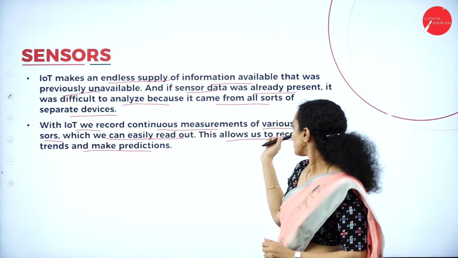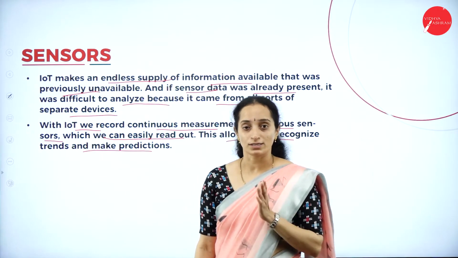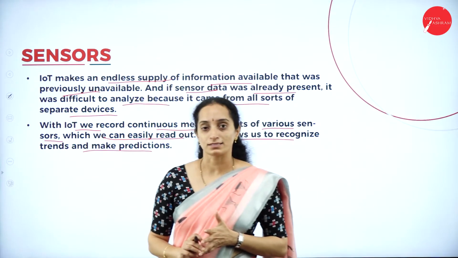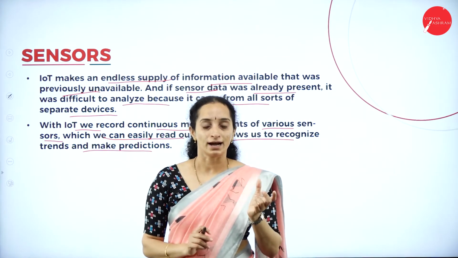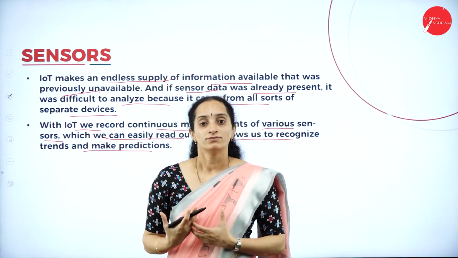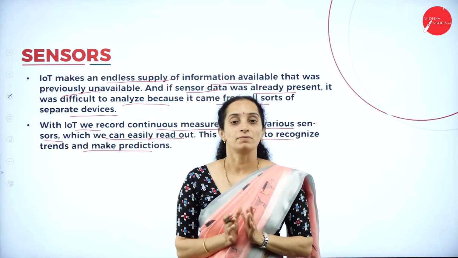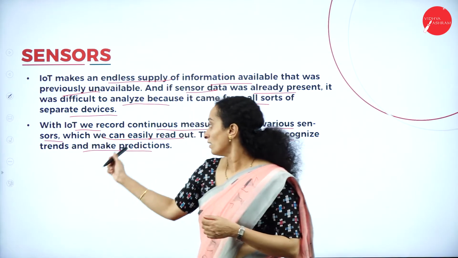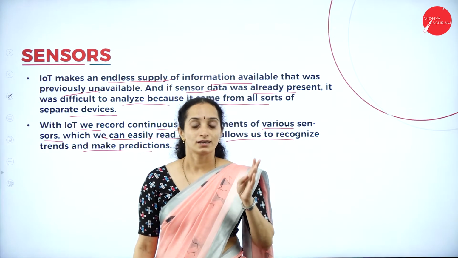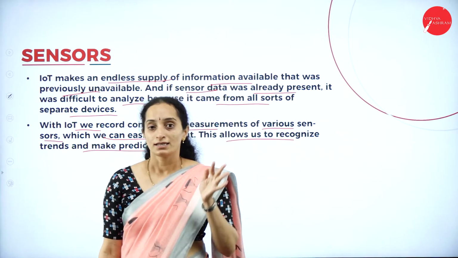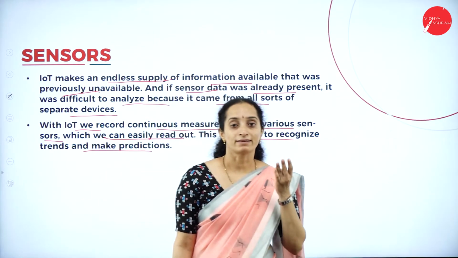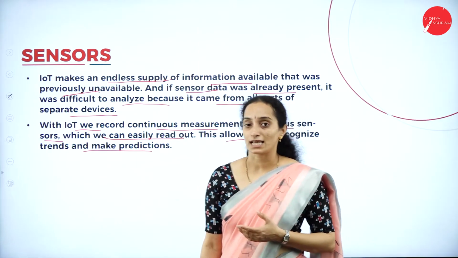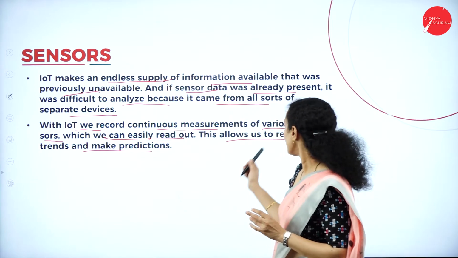To recognize the trend, or what is happening in the environment, and make predictions like weather forecasting. There will be sensors around the area which give the information to the weather department. Using that data provided by the sensors, the experts are going to make predictions about the temperature, the humidity, and the climate, like whether it is cloudy, sunny, or rainy. So these predictions can be done based on the collected data.